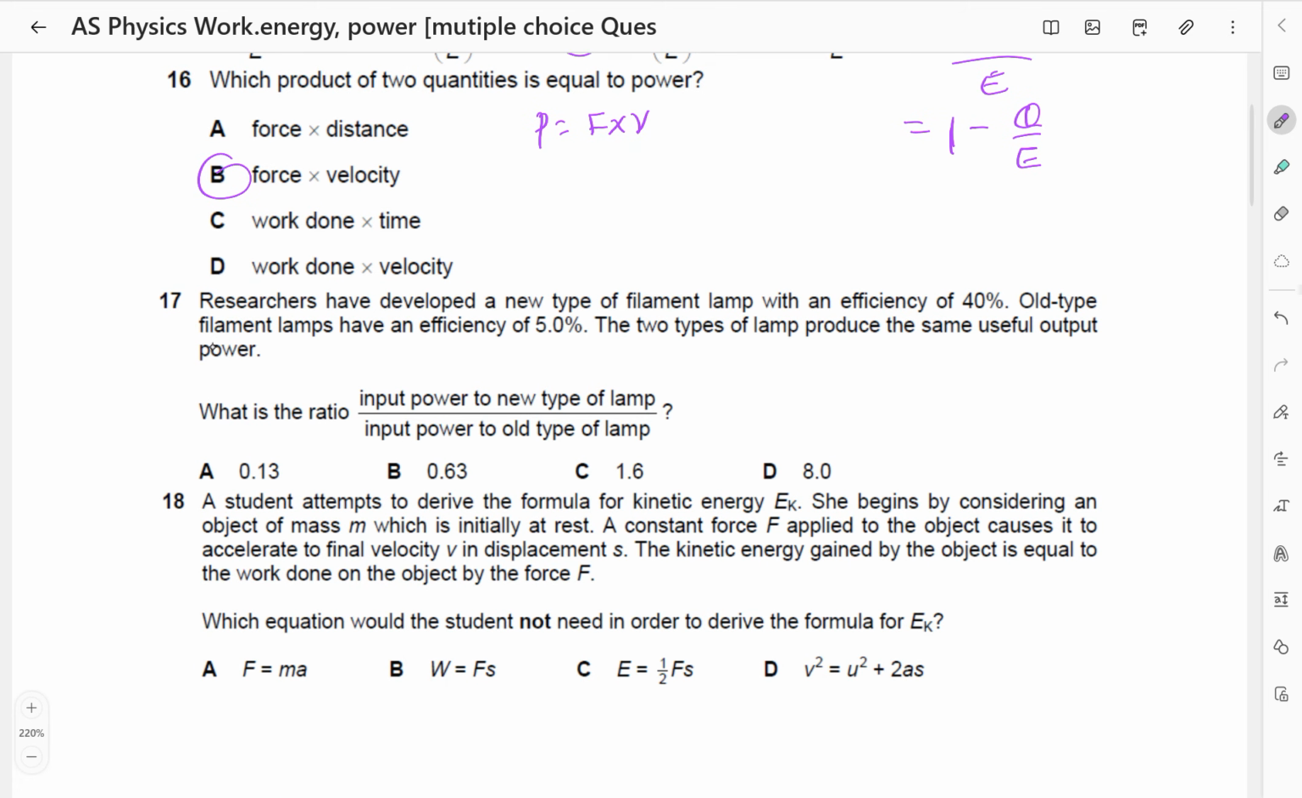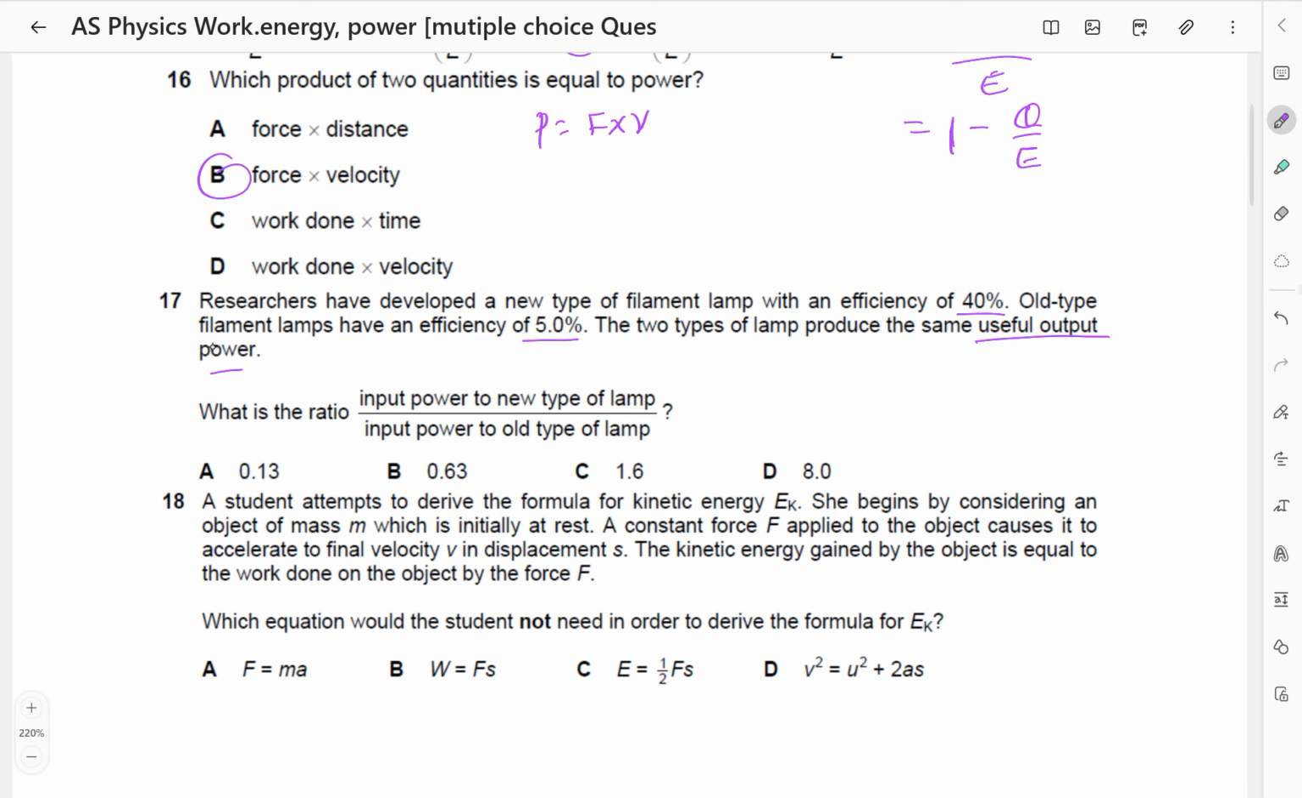Researchers have developed a new type of filament lamp with an efficiency of 40%. The old type filament lamps have an efficiency of 5%. The two types of lamp produce the same useful output power. So power output is the same. What is the ratio of input power to the new type of lamp over input power to the old type of lamp? So that is very easy.